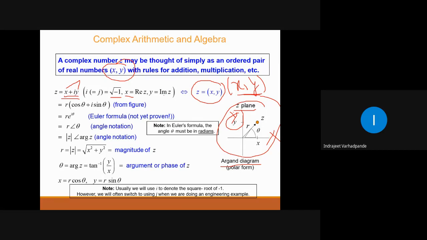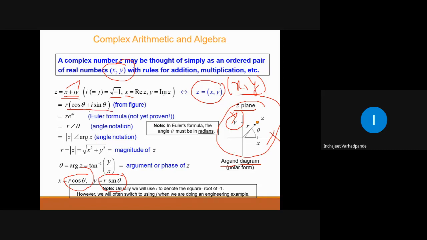In polar form, x is expressed as r cos theta, y as r sin theta. How does this happen? It follows from the trigonometric definition of sine and cosine. Theta is the angle measured in the anti-clockwise direction, in radians. So I write x as r cos theta, y as r sin theta. R can be taken common: cos theta plus i sin theta.